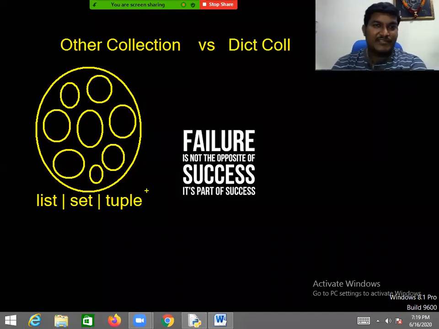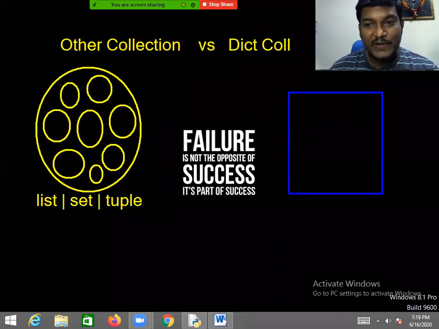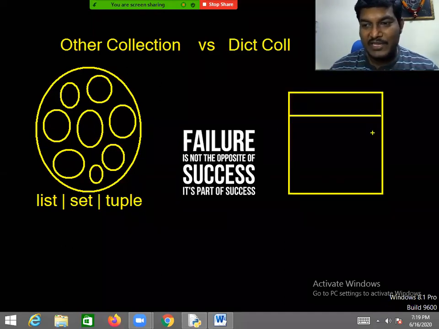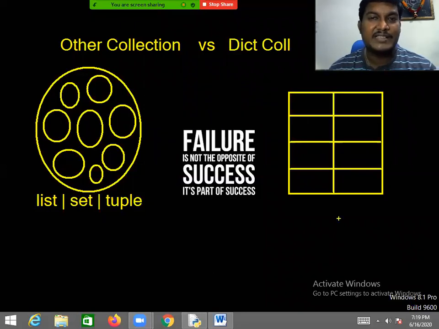I hope you understood it. Whenever you want to represent a group of individual objects as a single entity, we'll use the list collection, set collection, or tuple collection. So then when do I go with the dictionary collection? Kindly observe this. Whenever you want to represent a group of objects in the form of key and value pairs, then we'll work with the dictionary collection.